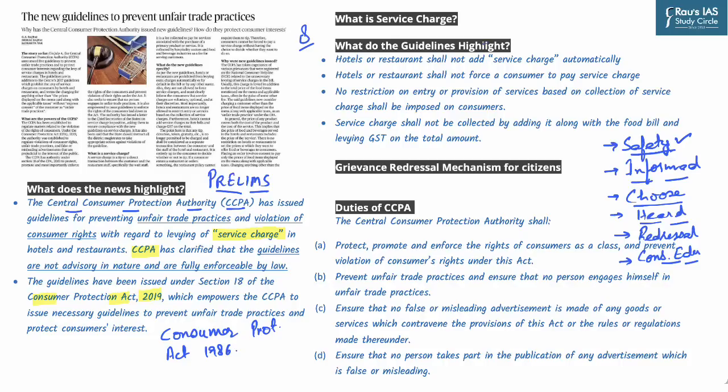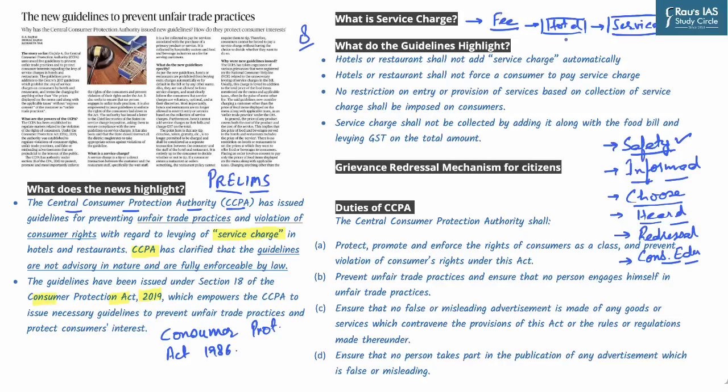Now, as per the context of the news, the CCPA is issuing guidelines in terms of service charge. So let us now understand what service charge is. Service charge is a fee which is collected to pay for services associated with the purchase of a primary product or service. Suppose you visit a hotel and order some food, and when the food is laid out on your table, afterwards you pay a service charge for the service of that particular waiter or even the cook. So this is the basic idea of service charge.